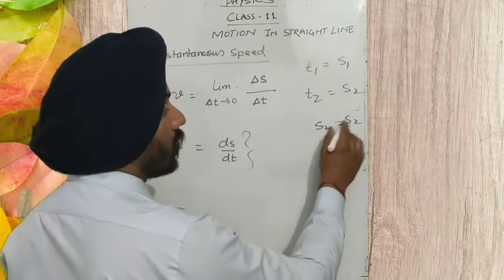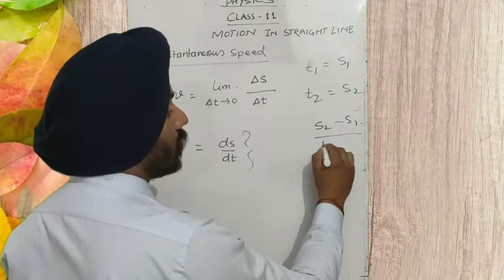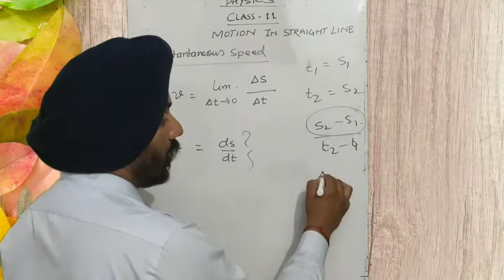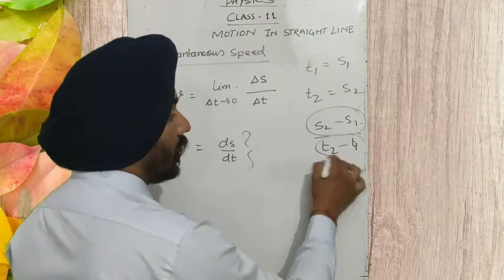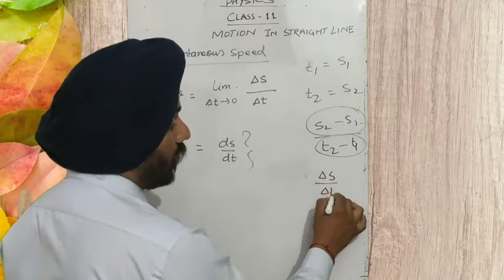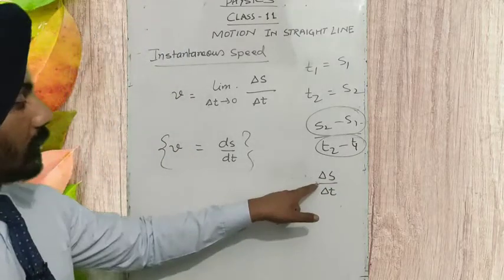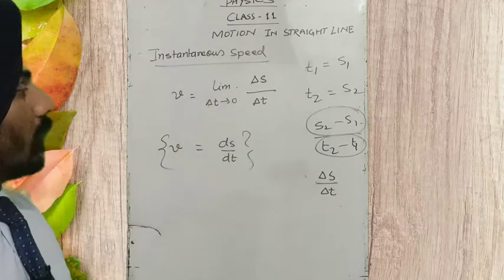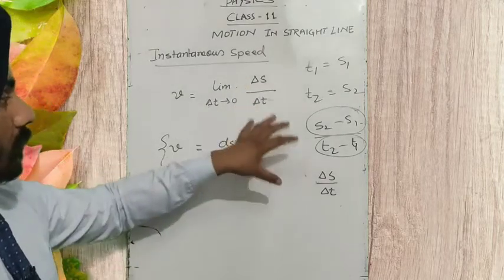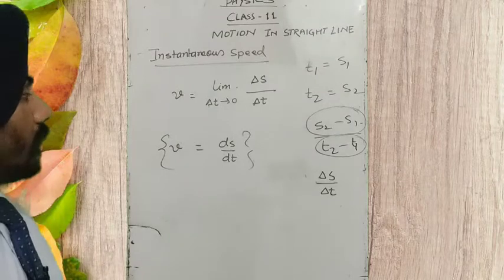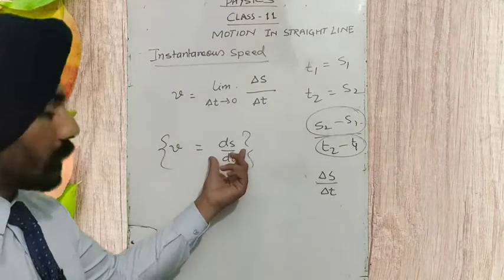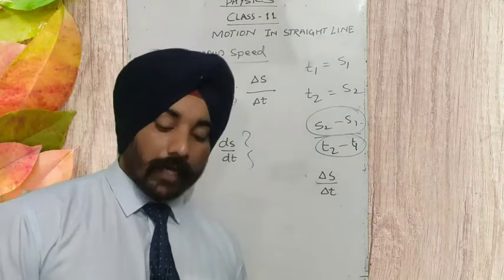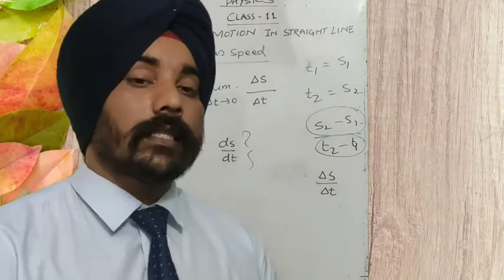S2 minus S1, upon how much time it has taken, T2 minus T1. So this S2 minus S1 we show with delta S, and T2 minus T1 we show with delta T. So this is delta S upon delta T, that we call instantaneous speed, delta S upon delta T with the limit delta T tends to 0, and in the calculus manner we express it as ds upon dt. Okay. So this is the instantaneous speed.